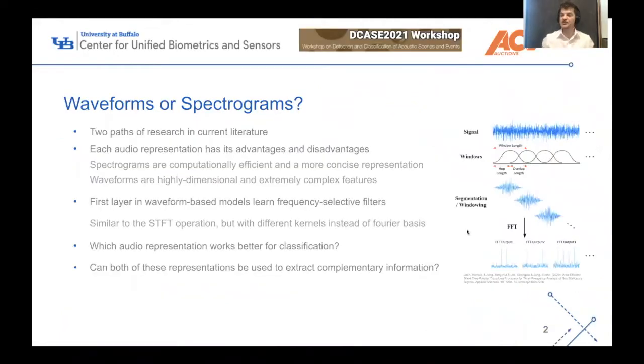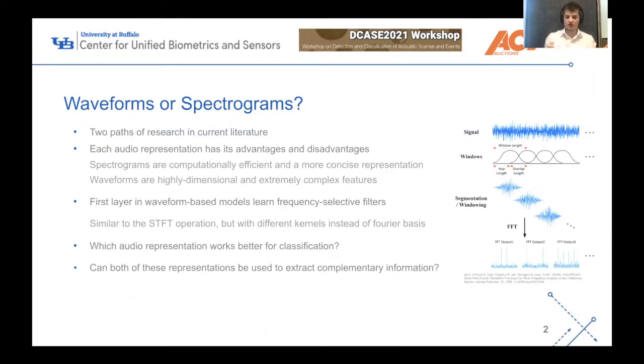Before I get into the actual paper, I want to frame the question it's based upon. What we really asked is: waveforms or spectrograms? What I mean by this is that there are two parallel paths in current literature for acoustical machine learning right now. One path is using spectrograms and two-dimensional convolutional neural networks to perform acoustic processing, and the other path is using raw waveforms with one-dimensional convolutional neural networks.